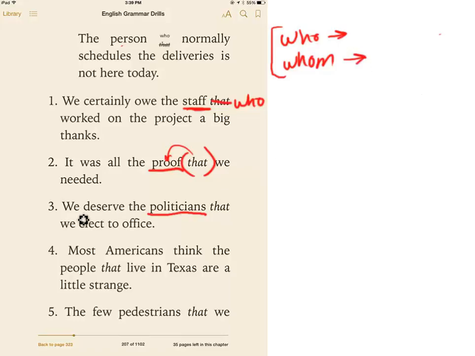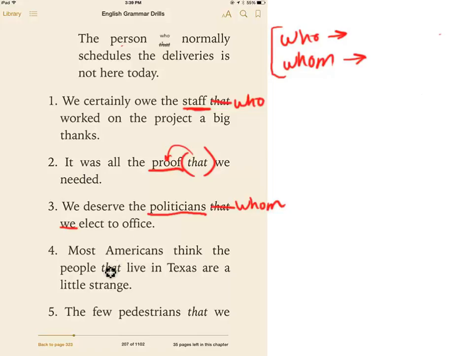Well, let's see. We deserve the politicians that we elect. Well, we elect them. The politicians are receiving, they're getting the action, or they're being elected. Okay, the action's done to them. So I would have to use the object whom. So we deserve the politicians whom we elect to office. Okay, they're not doing the electing, we are. So you would use the object.